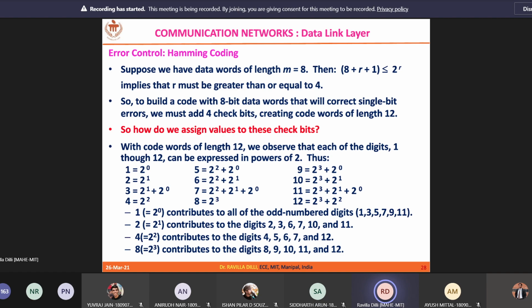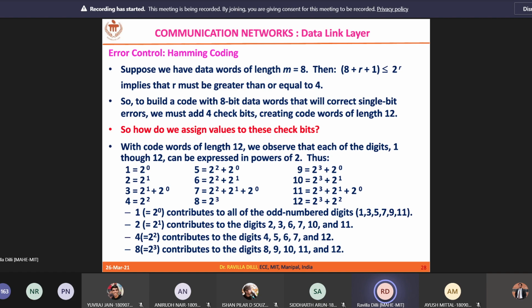In the same way, you gather the numbers which have the 2 power 1 term. That becomes number 2. 2 has a 2 power 1 term, 3 has a 2 power 1 term, 6 has a 2 power 1 term, 7 has, 10 has, and 11 has. So 2, 3, 6, 7, 10, and 11 have the term 2 power 1.